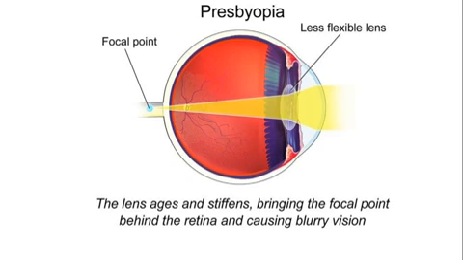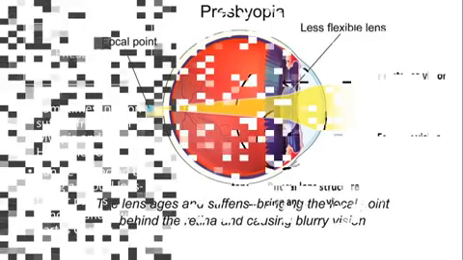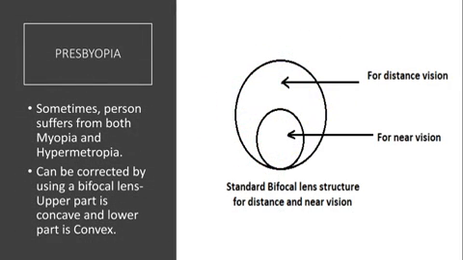But sometimes in old age, a person suffers from both myopia and hypermetropia as well. In this case, a bifocal lens is required for correction of this defect. The upper part of this bifocal lens is a concave lens and the lower part is a convex lens.